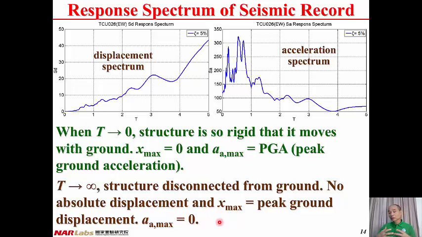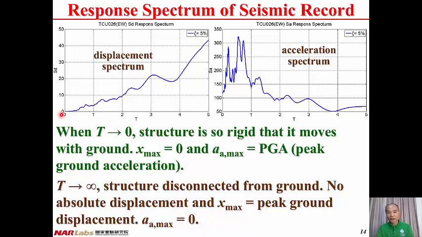Since the structure does not move when you observe from outer space, the absolute acceleration of the structure equals 0. In short, when T tends to infinity, x maximum, the peak relative displacement of the structure, equals the peak ground displacement, and the peak absolute acceleration of the structure equals 0.